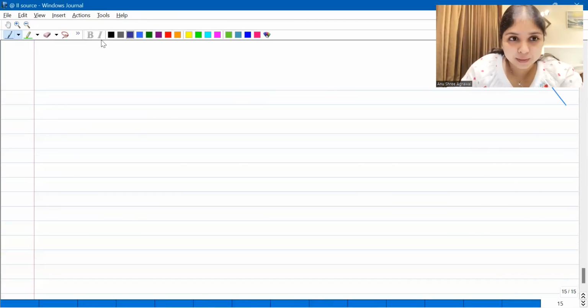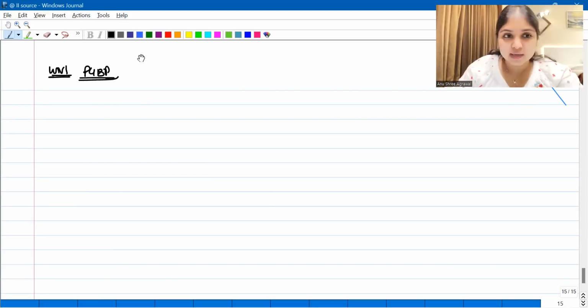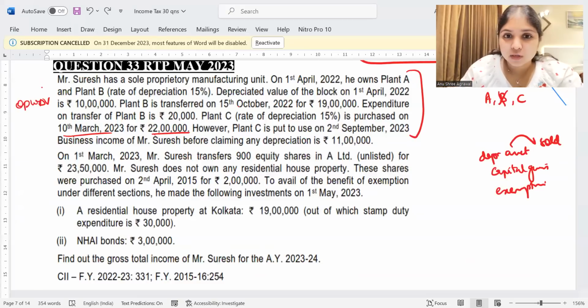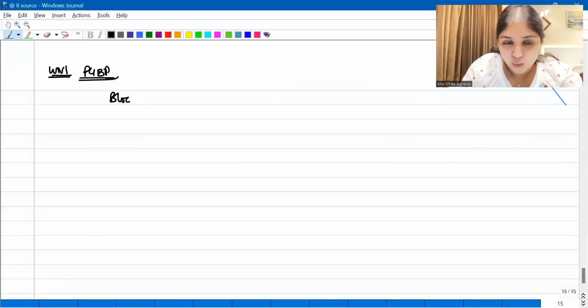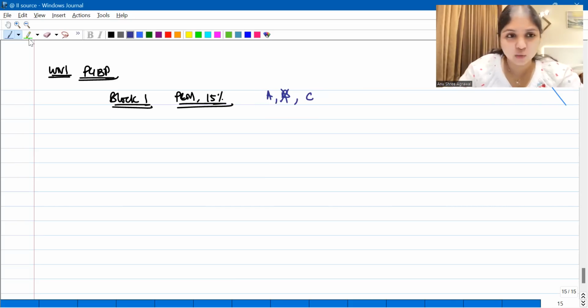Okay, and I'll open working note number 1 for PGBP. What is the information that they've given us? They've given us information about the block. So I'll call it block 1. Block 1, what category of asset? We're talking about the plant and machinery category, 15% depreciation, right? We already had plant A and plant B. Then we sold plant B and then we purchased plant C. We just read the question.